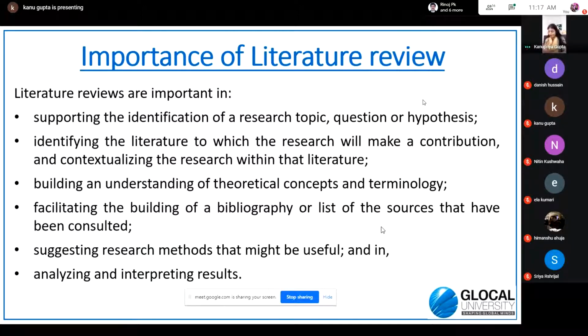Different areas are there. So when you synthesize all this information and you draw some conclusions out of it, you are in a position to state that with this particular branch of knowledge, these techniques have been used, these types of studies have been done, and these types of conclusions have been drawn from all these resources. So from all the scattered resources, you come out with a definite, polished kind of result drawn from the existing research.